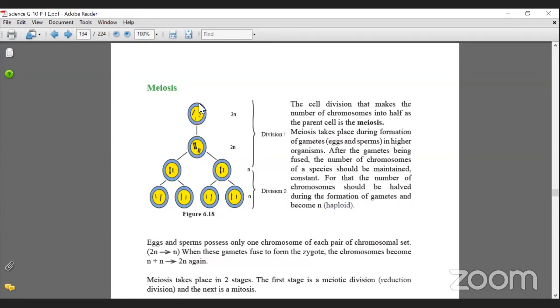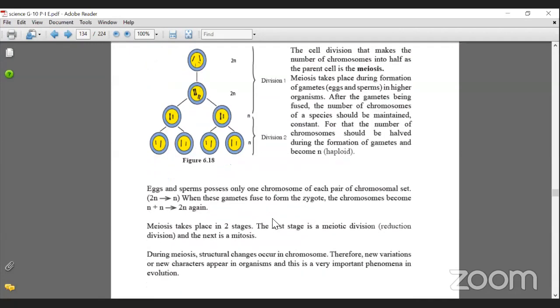Let's go from the beginning. Here is a 2N, a diploid cell, where chromosomes are present. And then what happens? They get together. This is something that you all have to know. Can you see what has happened in here? They have multiplied, so 2N, 2N, and then it has got divided into two different cells, N. And then they again undergo something like mitosis.